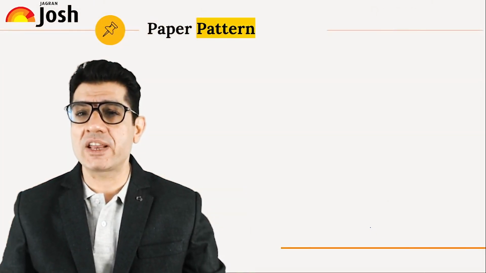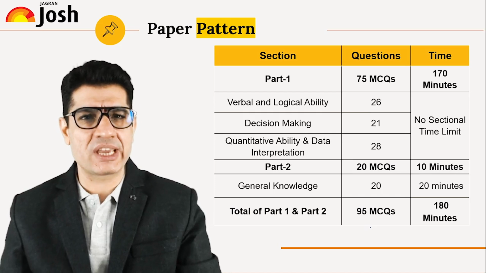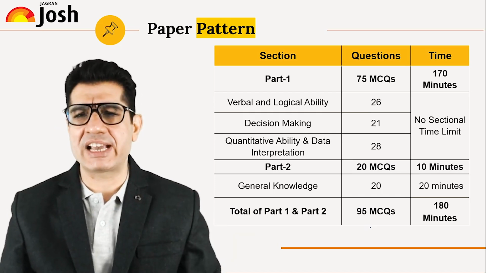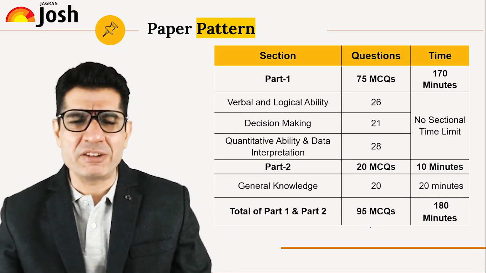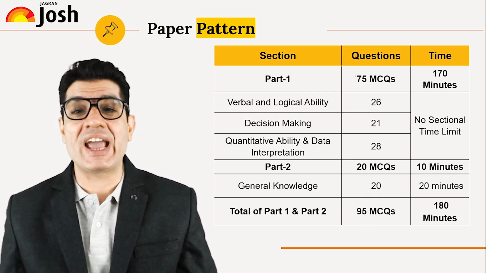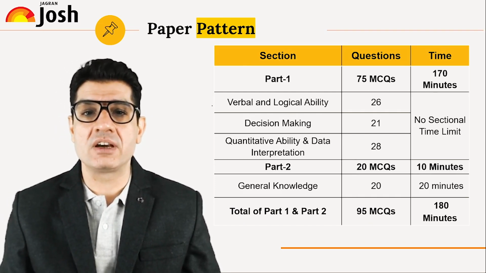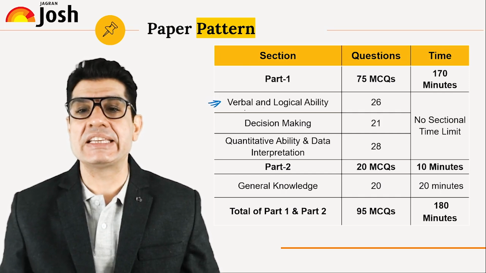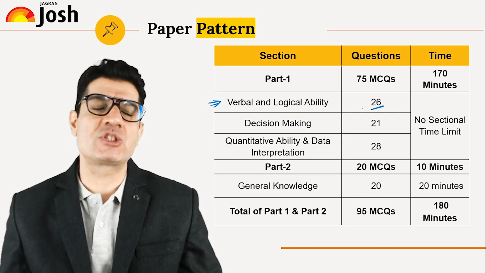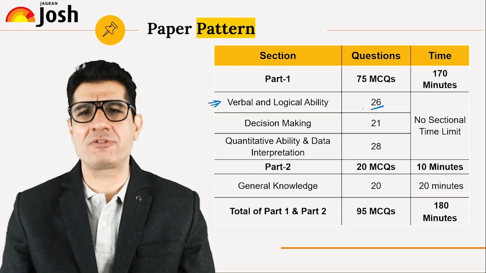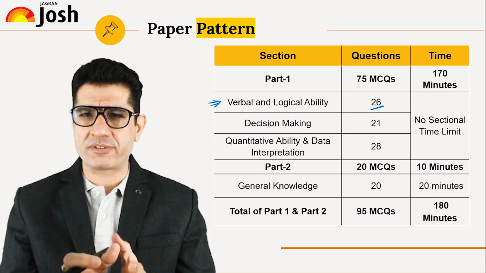So, here it is. We have taken you through this in our earlier sessions as well, but there is no harm in reviewing it quickly once. As you can see, they call it verbal and logical ability. 26 questions. So that's going to be our area of focus.